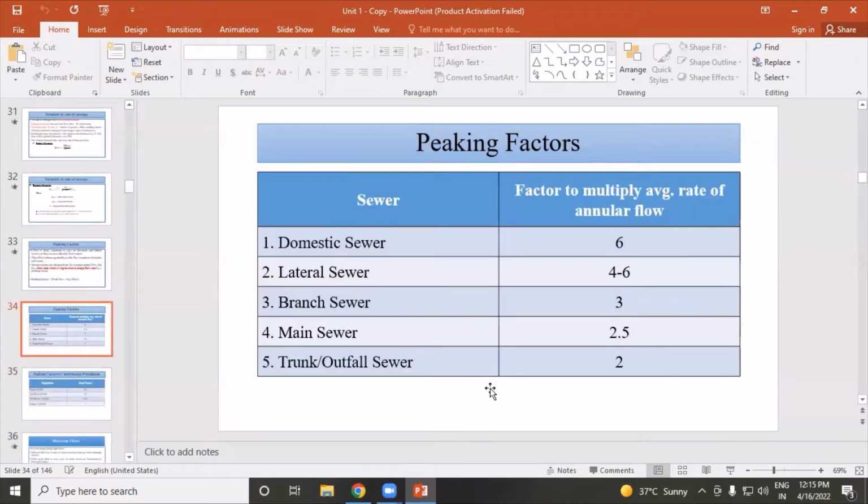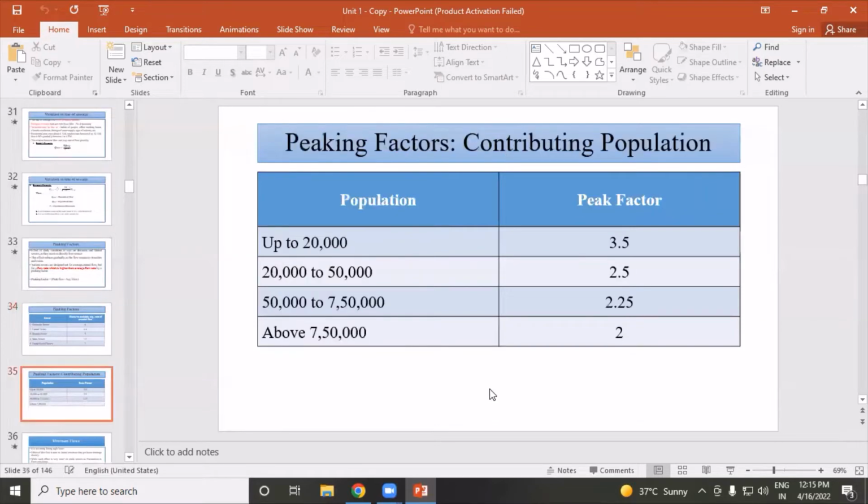It is a table of peaking factor for different types of sewers. So first one is domestic sewers. The factor multiplied by average rate of annual flow is 6. Lateral sewer 4 to 6. Branch sewer 3. Main sewer 2.5. And outfall sewer is 2.